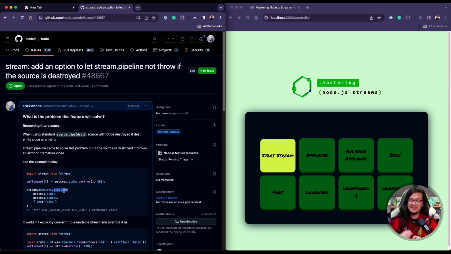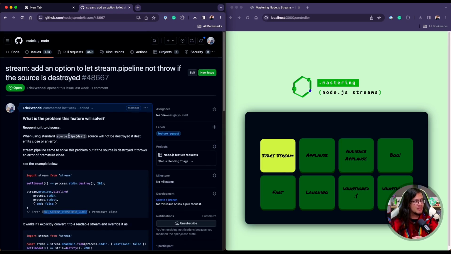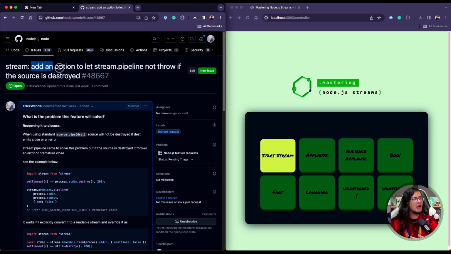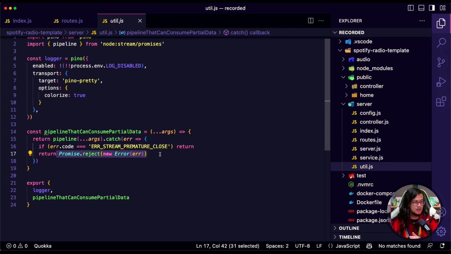But imagine you are sending a file or an audio stream to a customer. Pipeline was meant to consume the full stream. But if the customer just leaves the player, we're going to have some exception, right? We're going to have this premature close. So I opened this to try adding some options so the pipeline will not throw in case the user just left the page. To make this work for our class, I just did this manually. So I check the error: if it's premature close, which means the user is not consuming the full stream, I'm just going to return it, okay? Otherwise, it's actually an error and I'm just going to send it away.